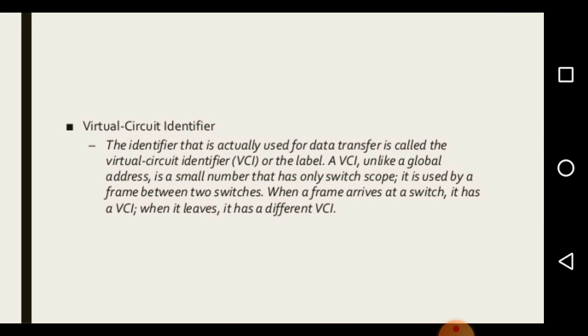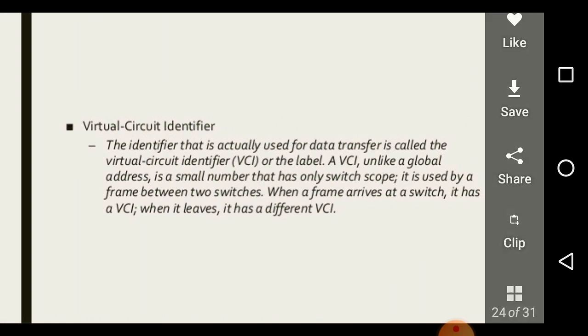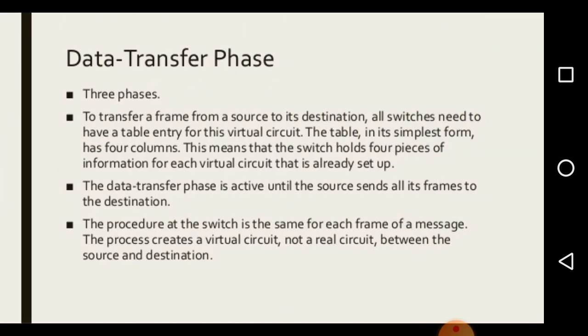Virtual circuit identifier. The identifier that is actually used for data transfer is called the virtual circuit identifier, that is VCI, or the label. A VCI, unlike a global address, is a small number that has only switch scope. It is used by a frame between two switches. When a frame arrives at a switch, it has a VCI. When it leaves, it has a different VCI.